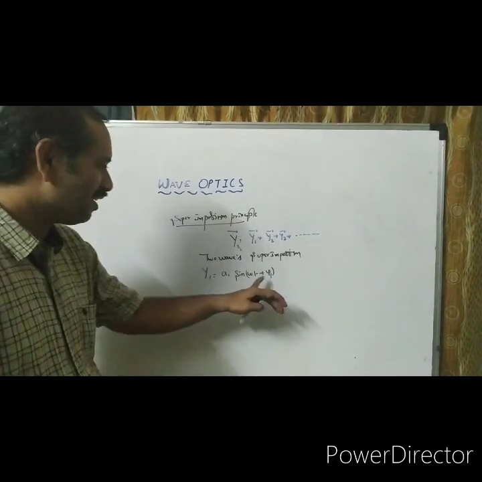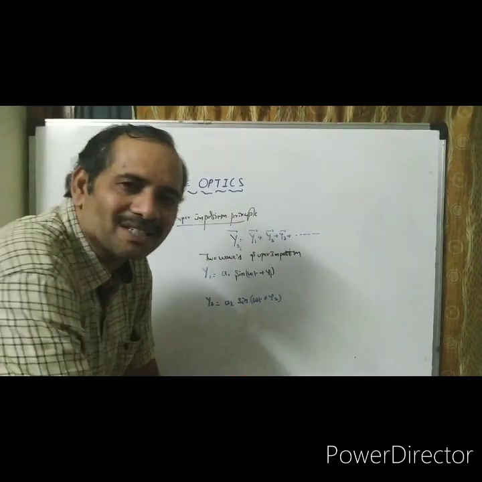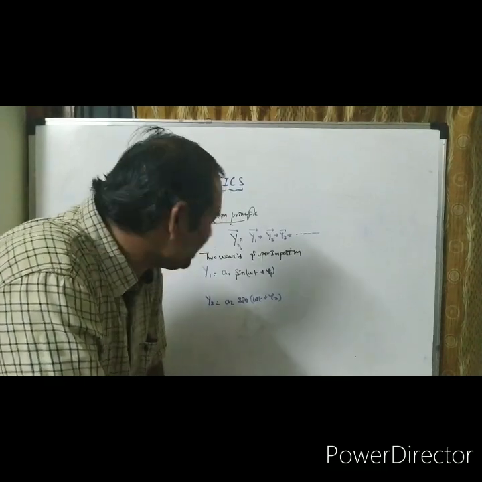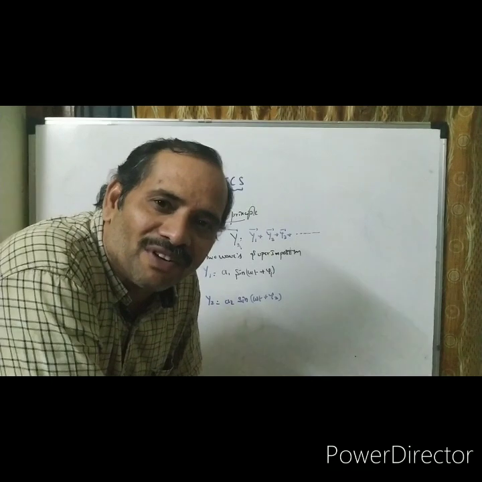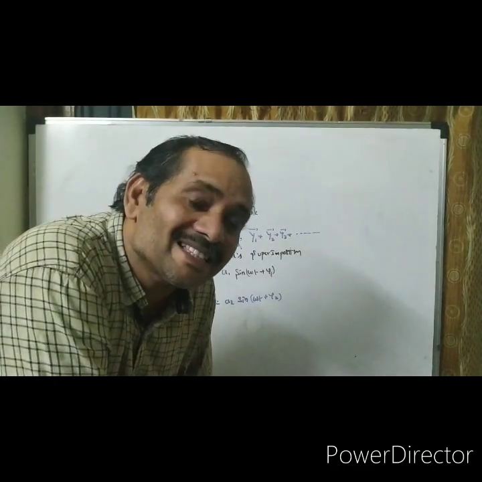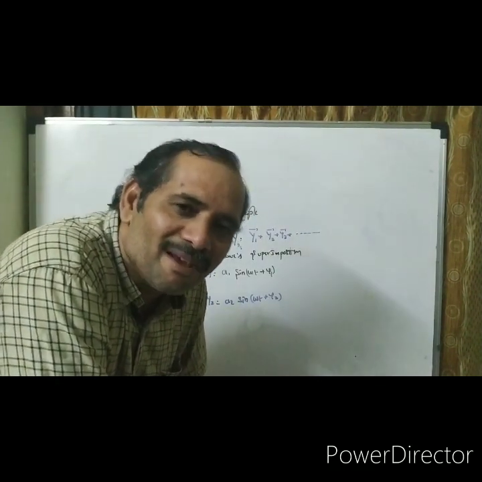Here A1, A2 are different amplitudes. The phases are different, phi 1 and phi 2. But the frequency is the same; I am considering it as the same.